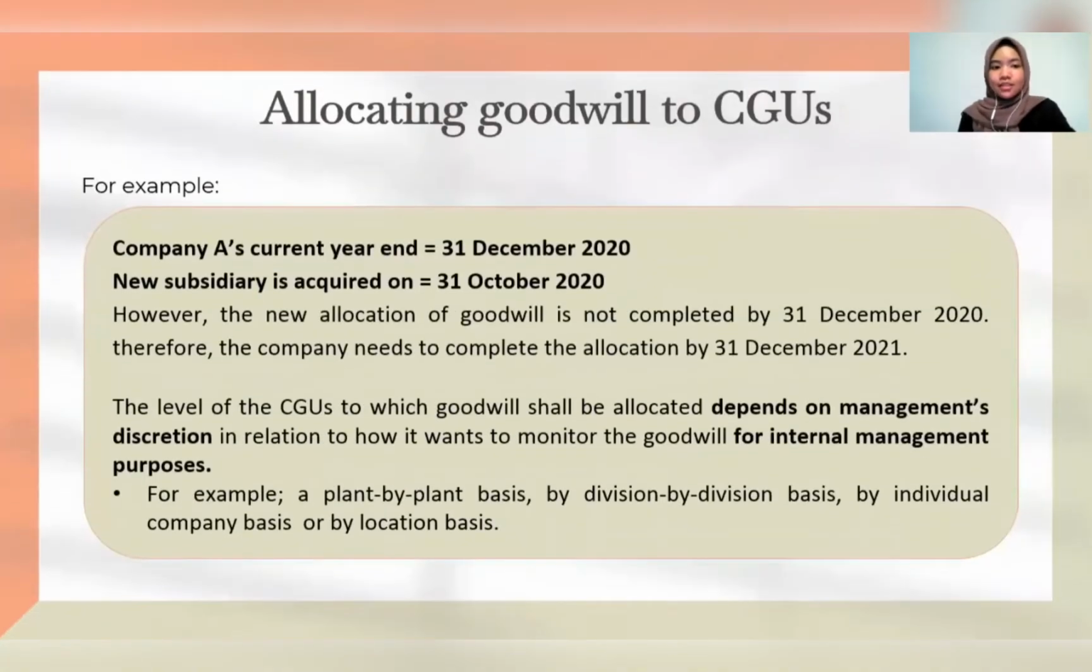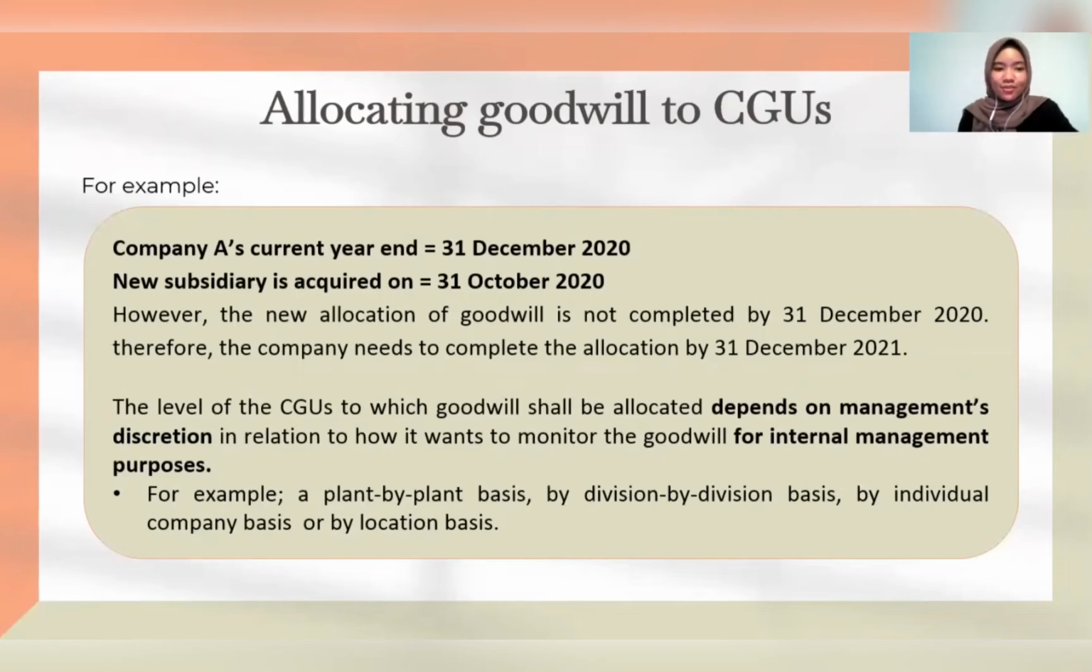For example, the current year end for company A is on 31st December 2020 and the new subsidiary is acquired on 31st October 2020. However, the allocation of goodwill is not completed before the end of the financial period, which is on 31st of December 2020. Therefore, the company needs to complete the allocation by 31st December 2021, which is the first annual period after the acquisition date.